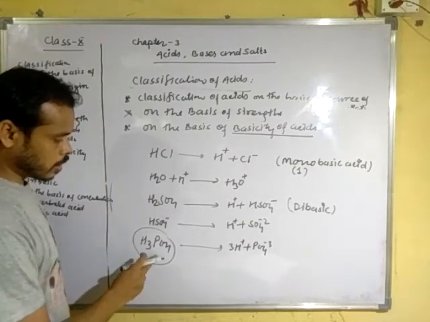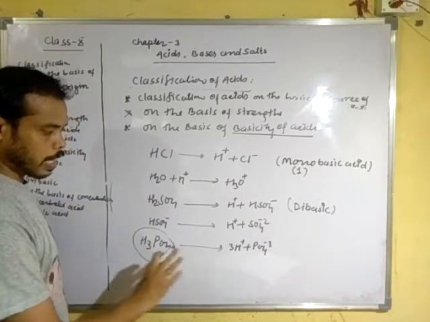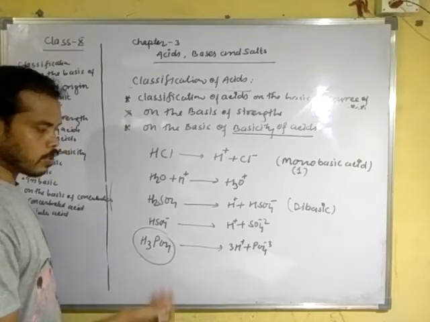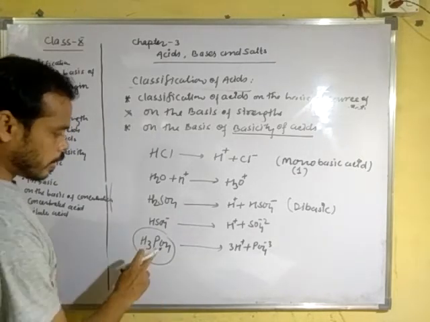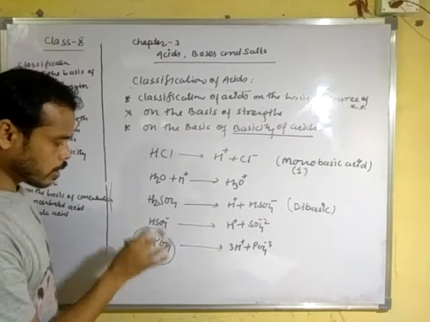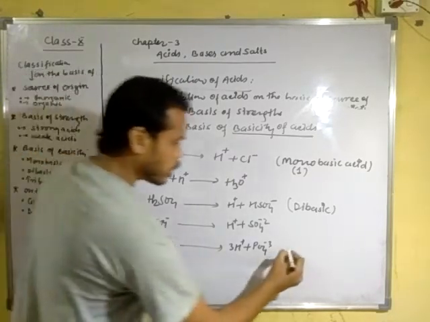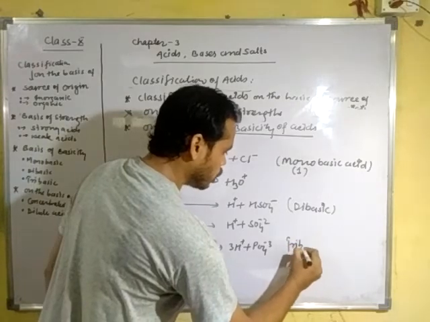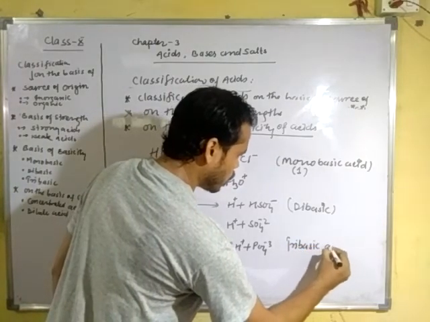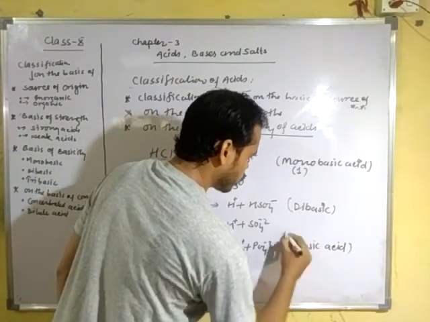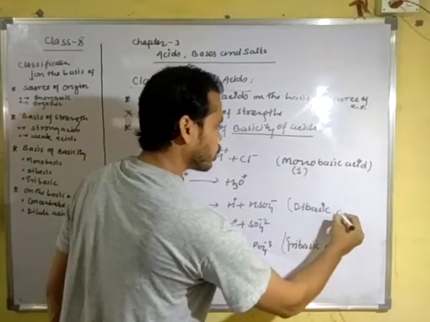That means 3 replaceable hydrogens are present in this compound, so it is called tribasic acid. Clear? Dibasic acid, tribasic acid.